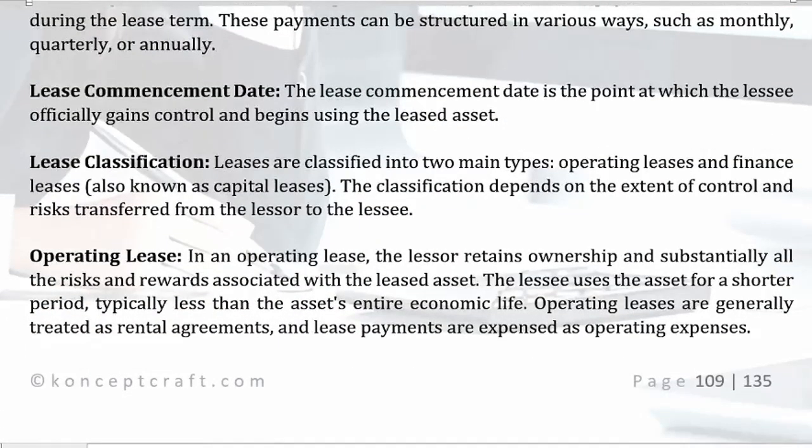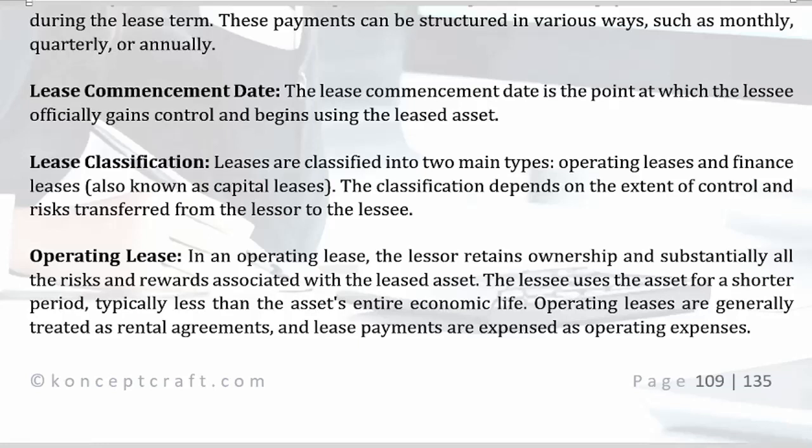Lease commencement date. The lease commencement date is the point at which the lessee officially gains control and begins using the leased asset. Lease classification. Leases are classified into two main types: operating leases and finance leases, also known as capital leases. The classification depends on the extent of control and risk transferred from the lessor to the lessee.